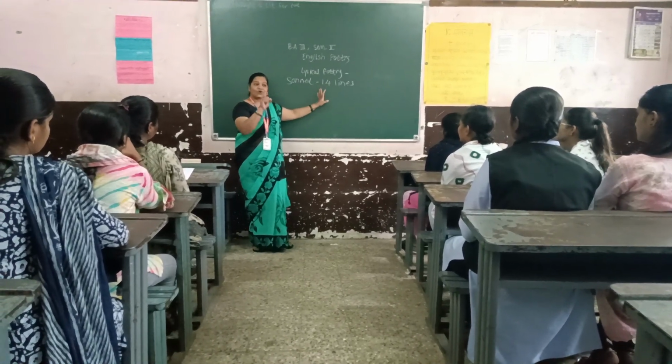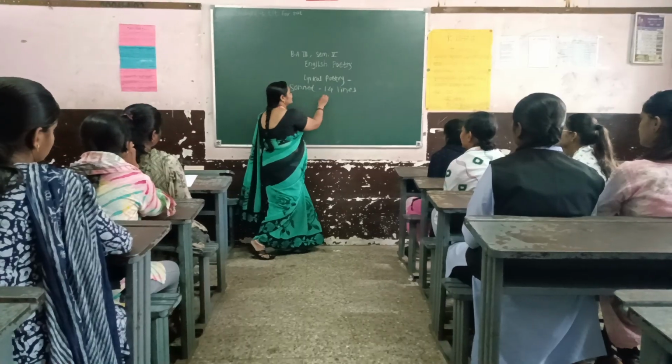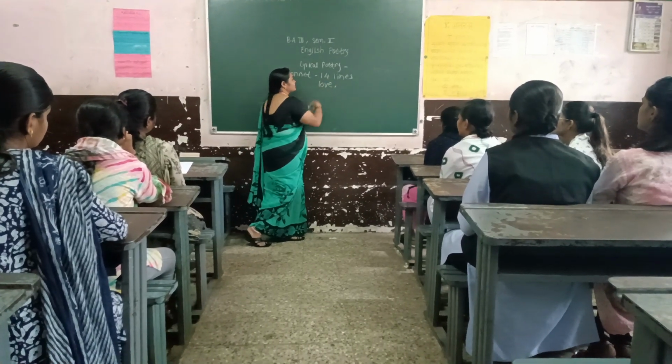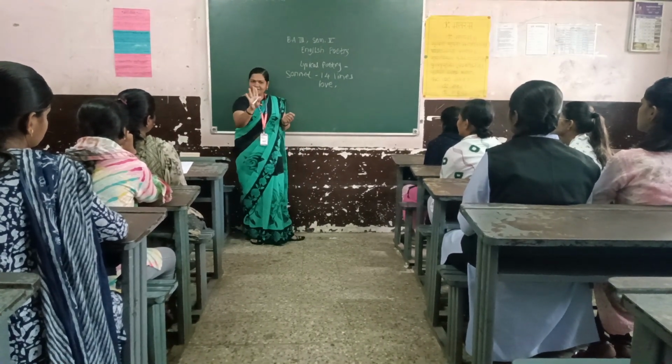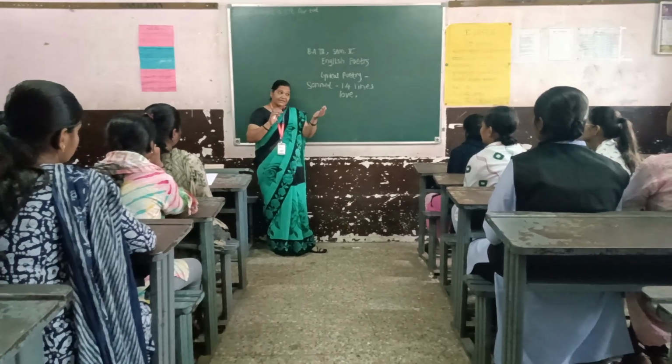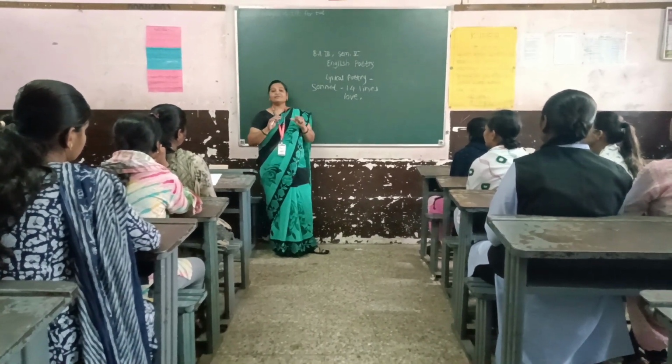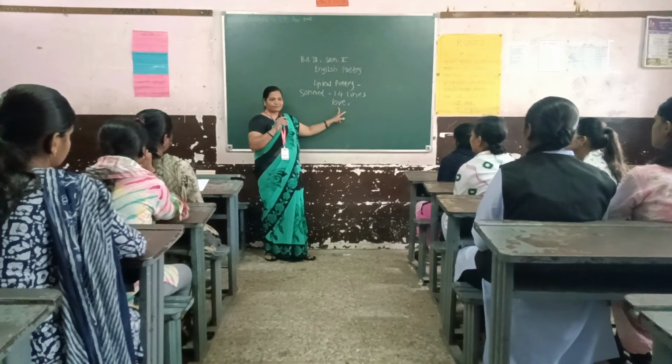The theme of the sonnet is always fixed. The theme of the sonnet is love, loss or sorrow, but especially we find the theme of love.